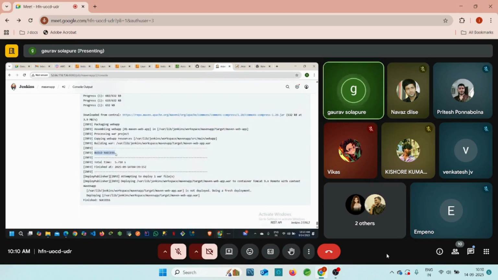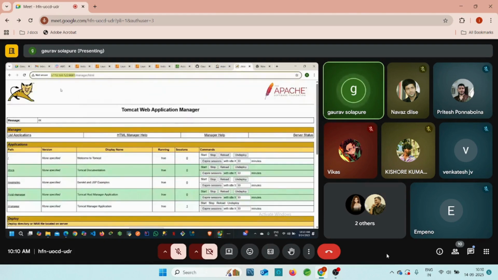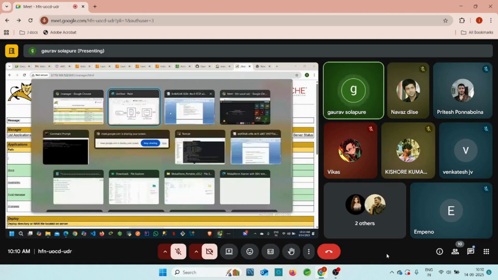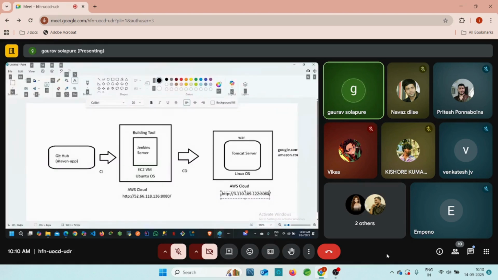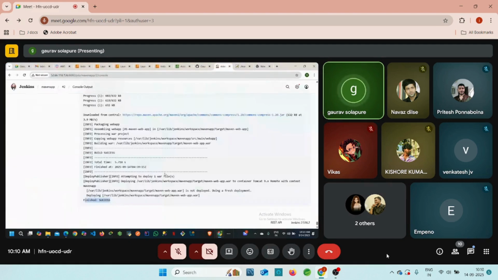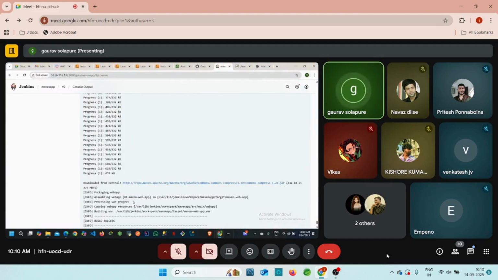Yes, now the build has succeeded, right? Finished with success. Now you can go to the Tomcat, right? Because our integration is a success. The GitHub repository is successfully integrated with our Jenkins server, and it will get the war file as well. You can check here. You will get the name of this war file. Yes, see guys, building war file, right? /var/lib/jenkins/workspace/Maven web app/target. Inside the target, Jenkins will get the Maven web app dot war, right?